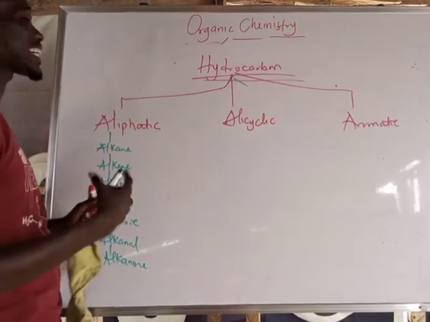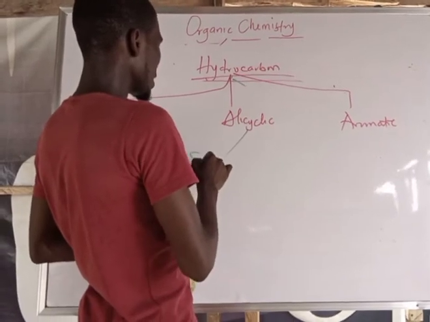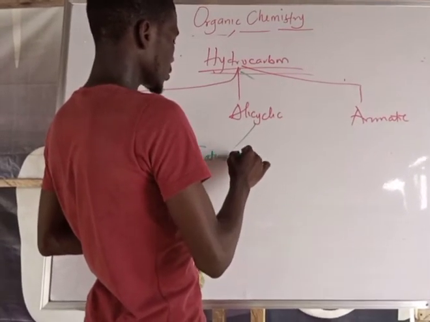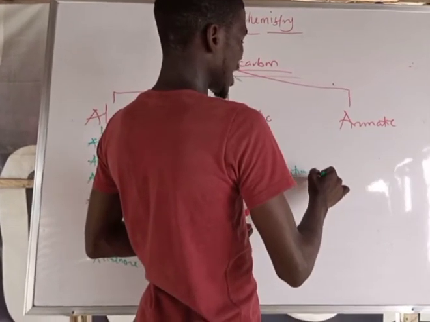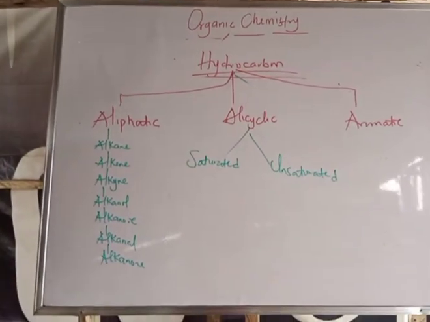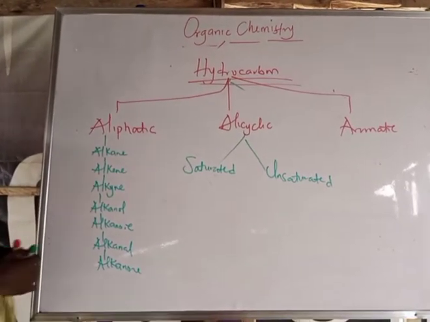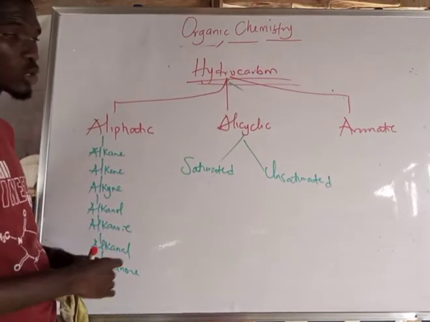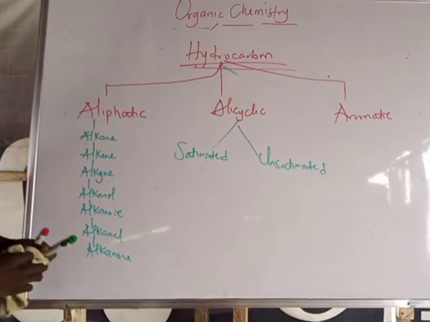And again, I classify the groups of hydrocarbon to be saturated and also unsaturated. So my own knowledge on hydrocarbon, you can see it now. Let's pick it one by one. What do I mean by saturated hydrocarbon? After these two, we then move to what I mean by alkane.